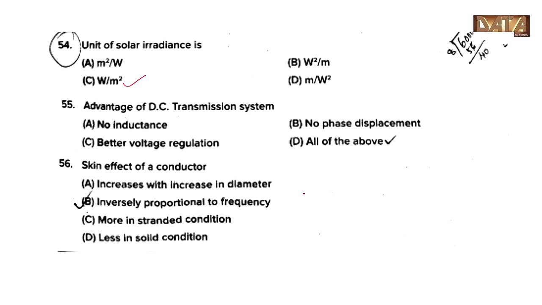Advantage of DC transmission system. These are all the advantages of DC transmission system. So the answer is option D, all the above. Skin effect of a conductor increases with the increase in diameter.